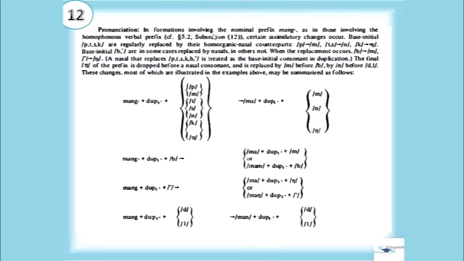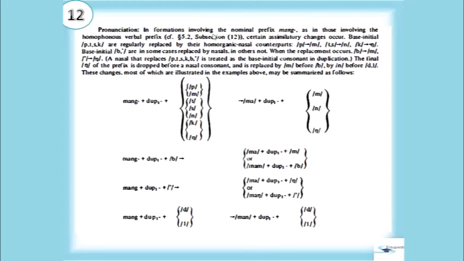When the replacement occurs, the nasal that replaces p, t, s, k, b, and glottal stop is treated as the base initial consonant in duplication. The final nga of the prefix is dropped before a nasal consonant and is replaced by m before b, and by n before d and l.